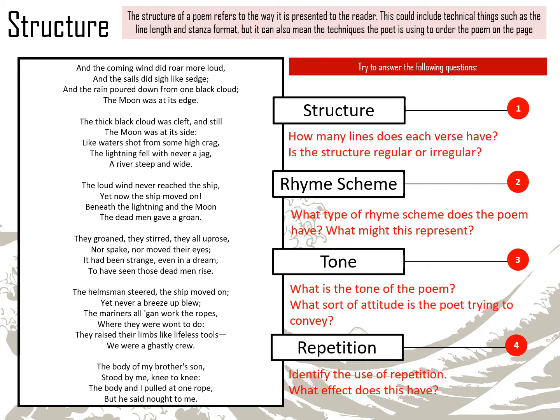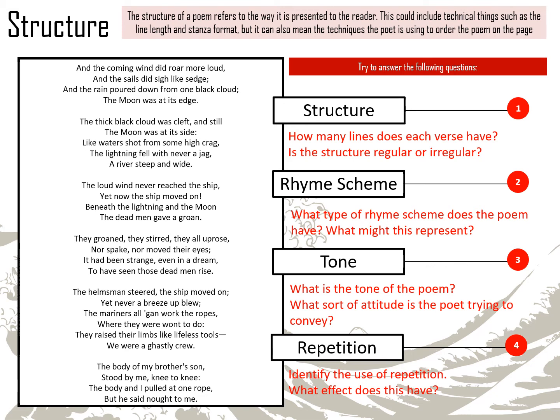And let's have a look. There is some repetition as well. Let's have a think about the repetition. At the opening stanza: "And the coming wind did roar more loud, and the sails did sigh like sedge, and the rain poured down from one black cloud." So you've got that repetition of "and", and it feels like everything is piling down on top of the mariner. All these things are happening at the same time, and the repetition of "and" creates that effect.